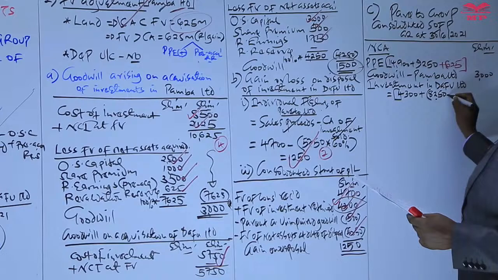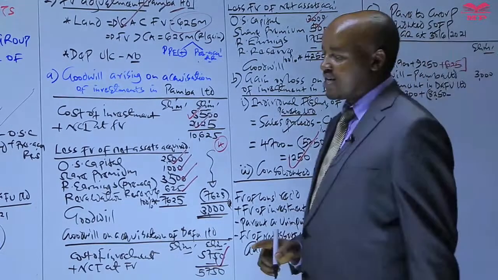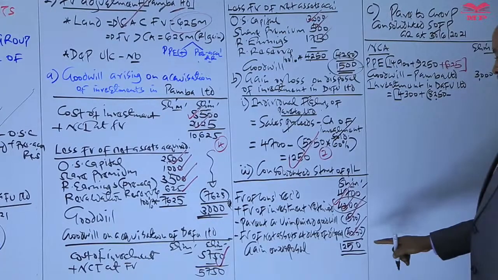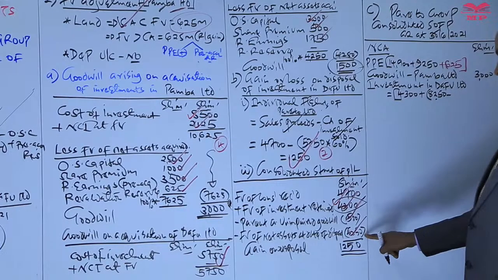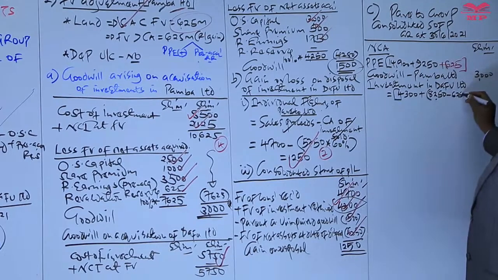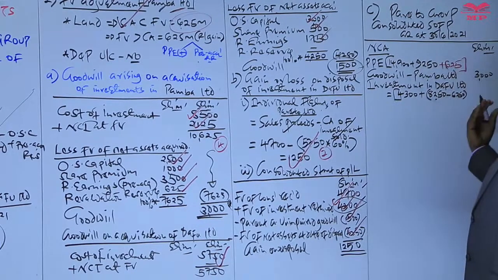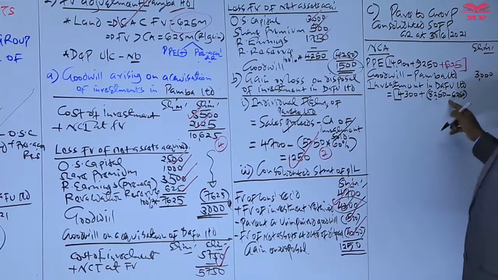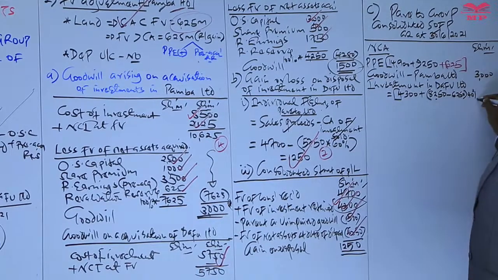But on the date Darfur Limited became an associate, its net assets, you have to recall in note number 4, we were given as 6250. So whatever the difference is, is the post-acquisition net assets. We get the parent company's share of this, which will be 40%.